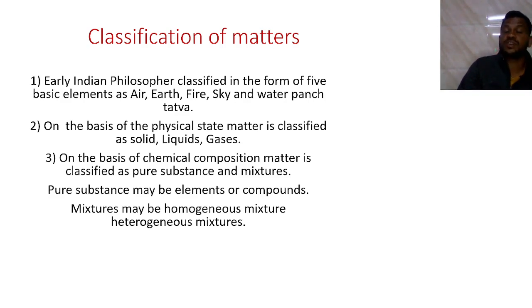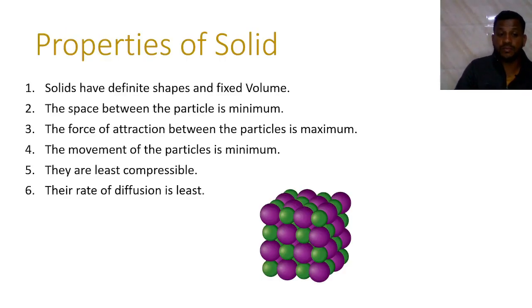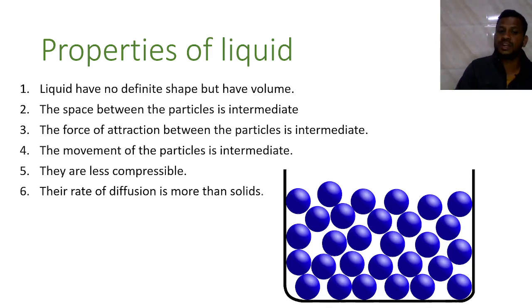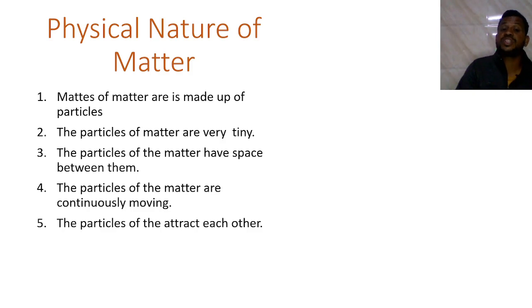We saw the classification on the basis of chemical composition, and we discussed the states of matter. We saw the properties of a solid, the properties of a liquid, the properties of gases, and the physical nature of matter, whatever they are, solid, liquid and gaseous.